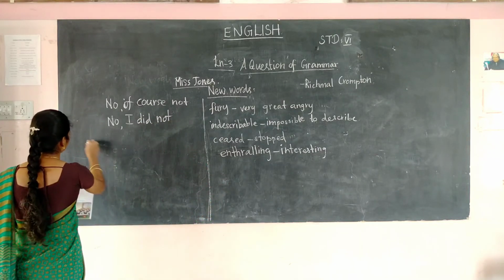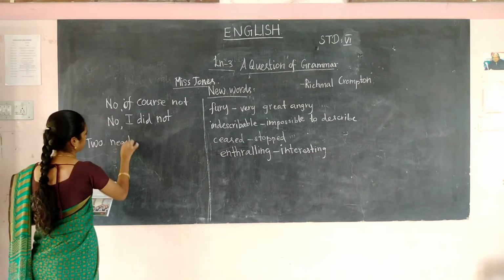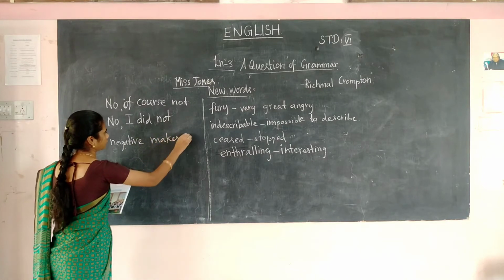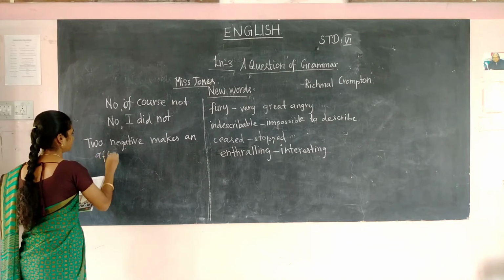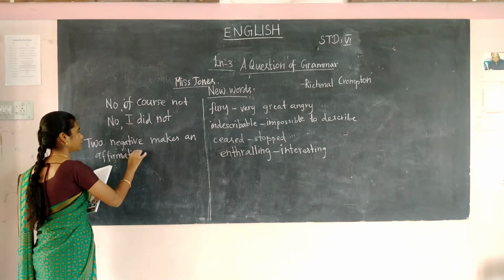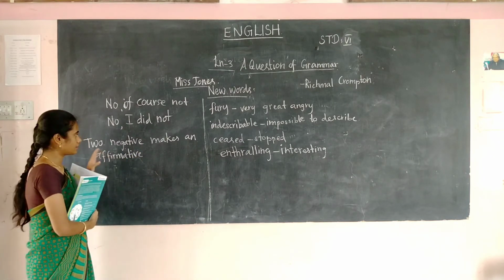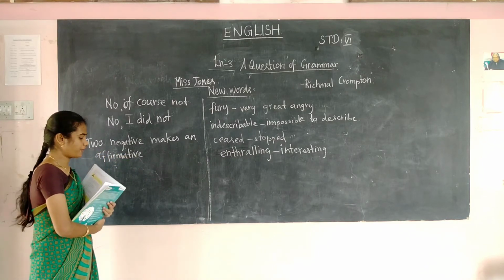Okay. So here, two negatives make an affirmative. This was what Henry told.